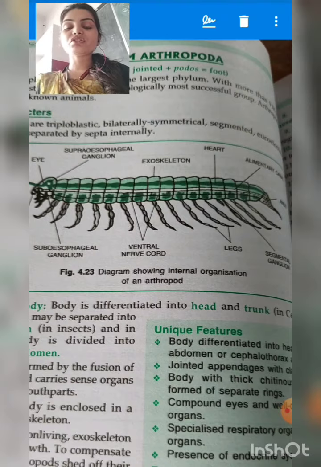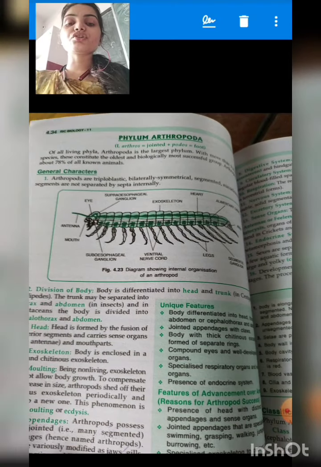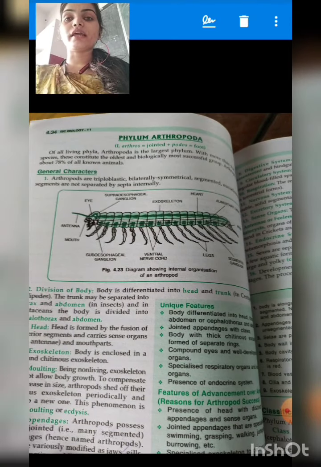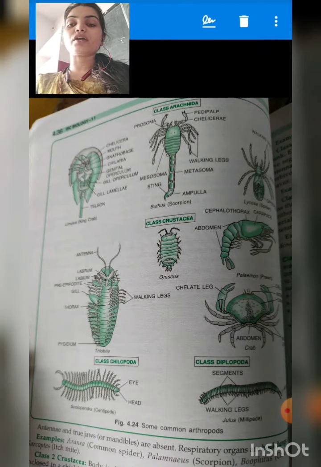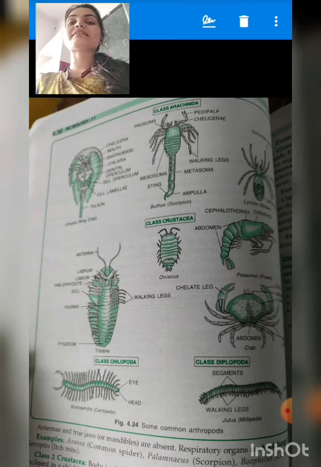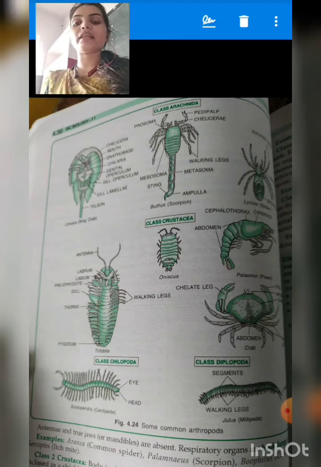When you see the structure of Arthropoda, what you can see is that the body is differentiated. Here are some examples of Arthropoda: king crab, Limulus, spider, prawns, and millipedes, centipedes. All belong to the phylum Arthropoda.